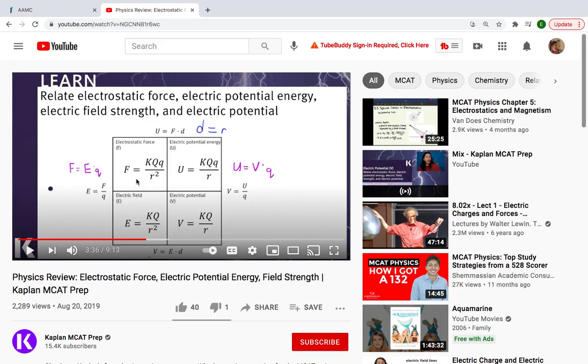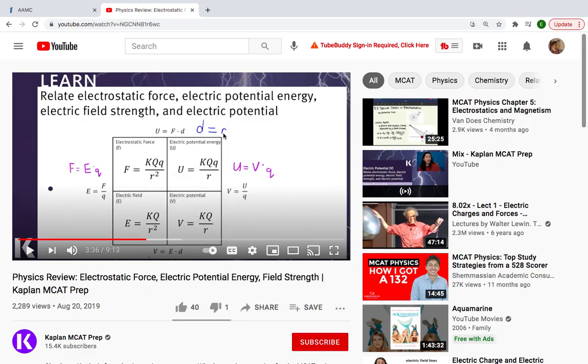To go from the electrostatic force equation to the electric field equation, you need electric field equals force over Q. To go from here to here, you need V equals E times D. To go from electric potential to electric potential energy, you need this equation.